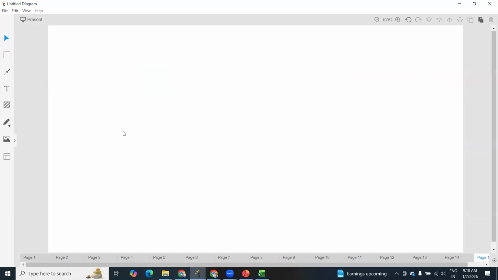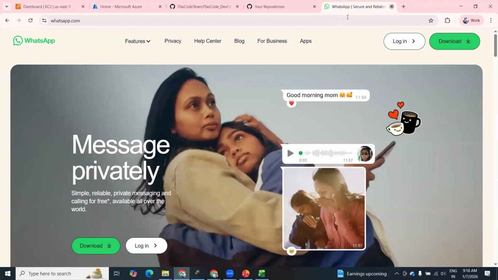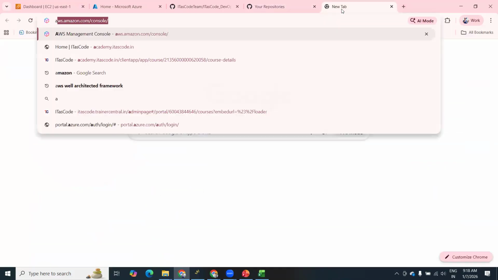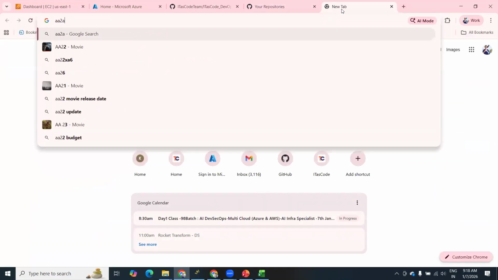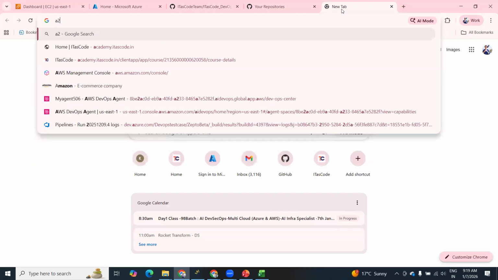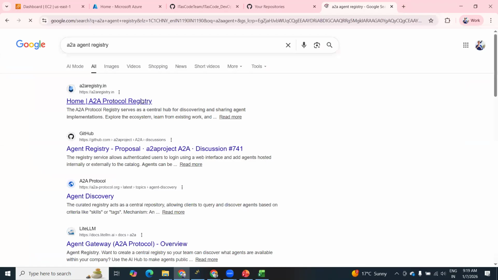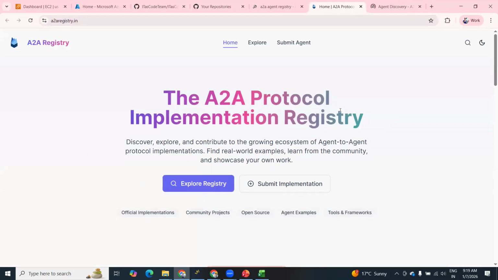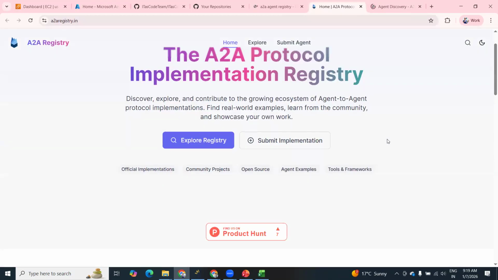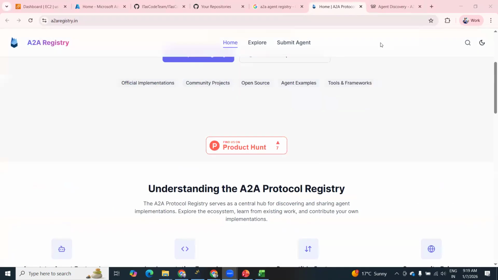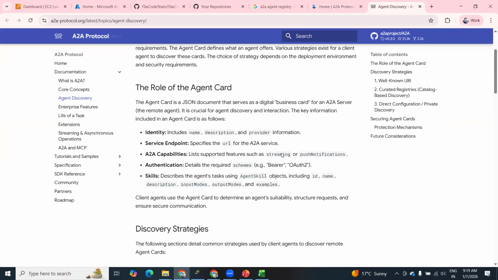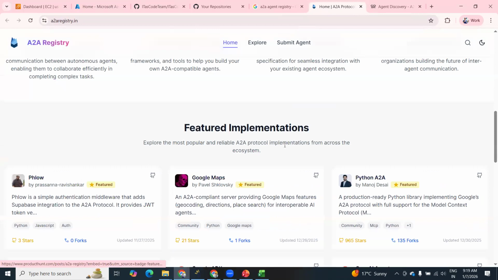Let us observe a high level overview, a very high level overview, just observe that. A to A, just ignore this part, but let me explain this. Agent registry. Just see this registry so that you will get some idea, how industry is changing and how to redefine ourselves. Okay. Agent discovery is somewhere, it is there. Agent registry is there. Okay.